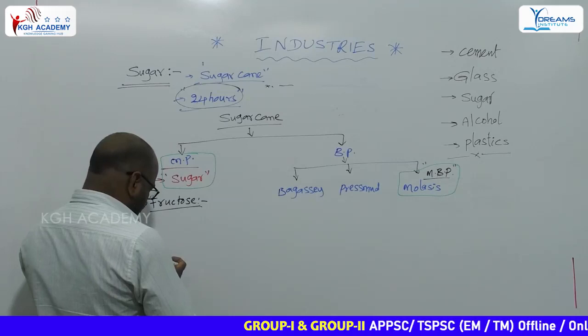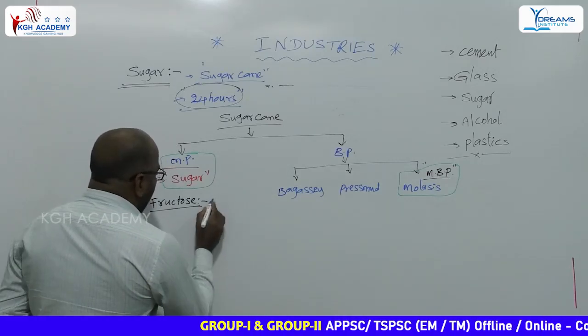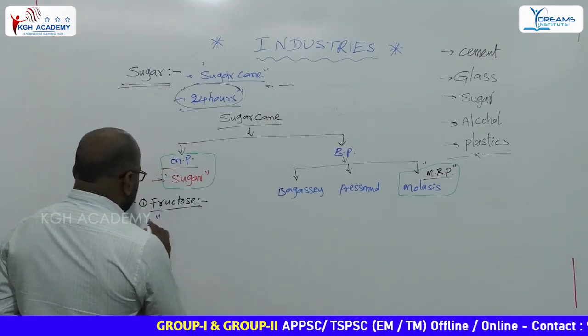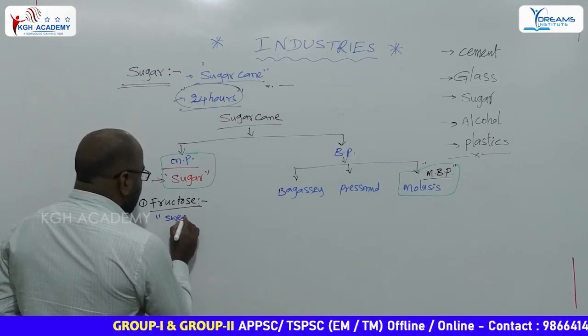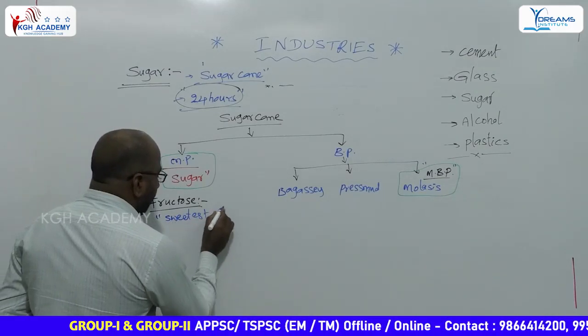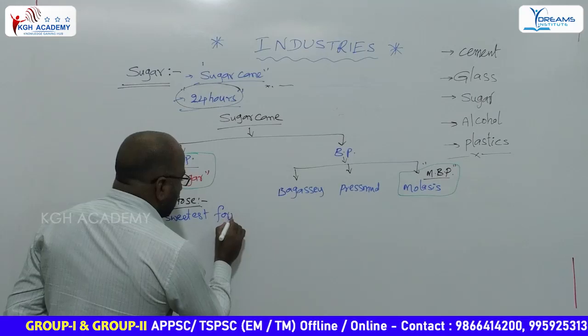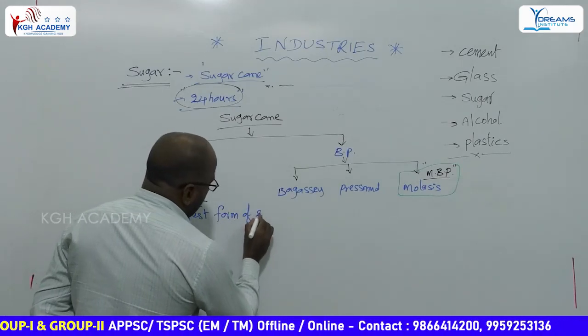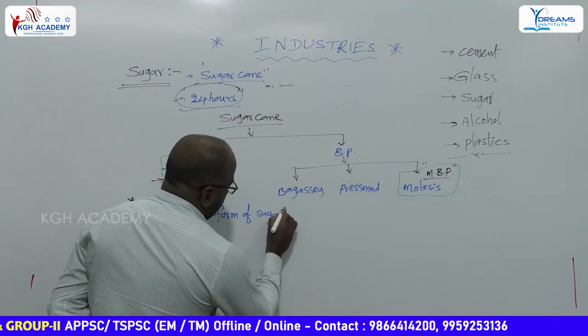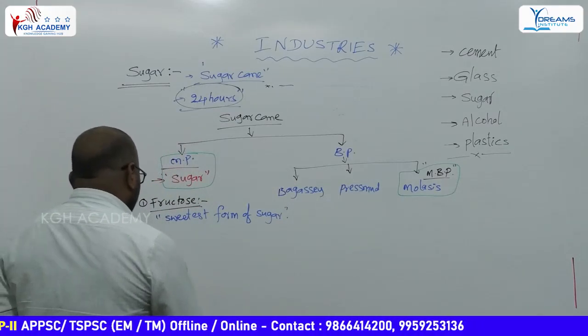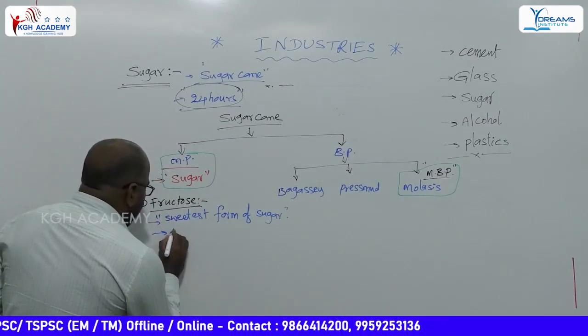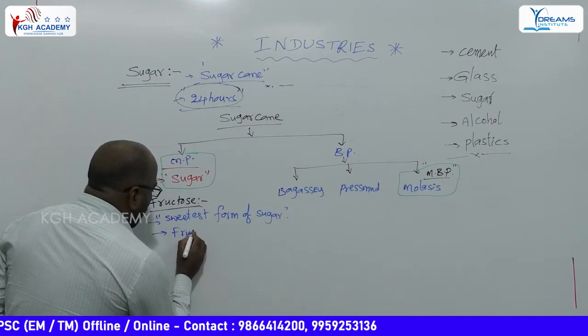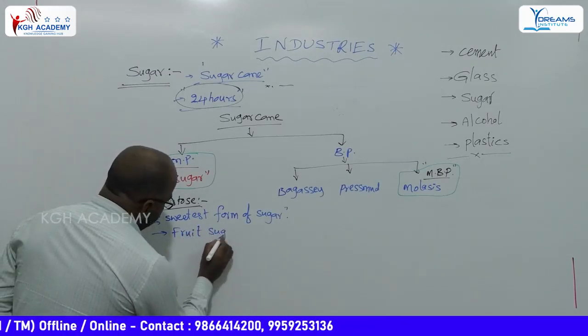It is called the sweetest form of sugar, and it is called fruit sugar.